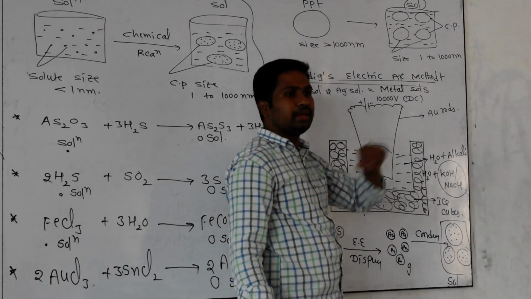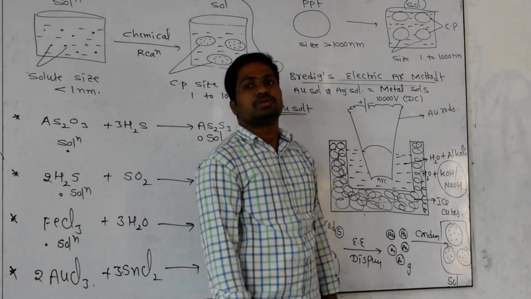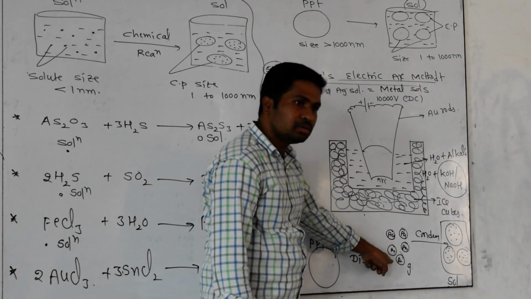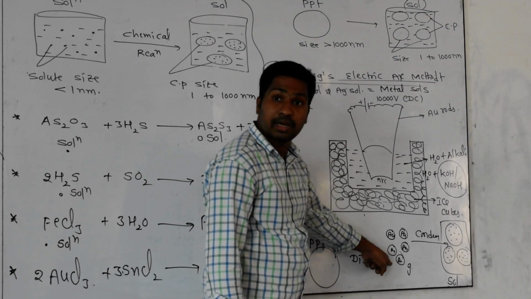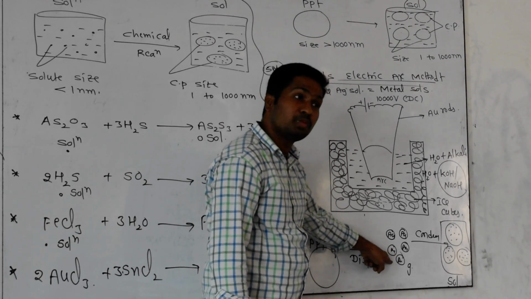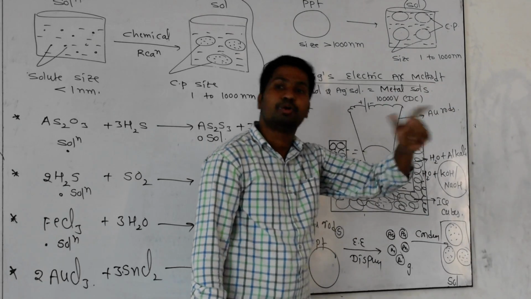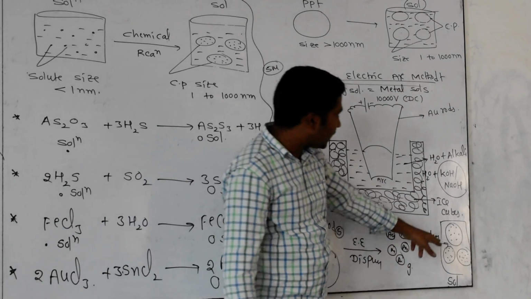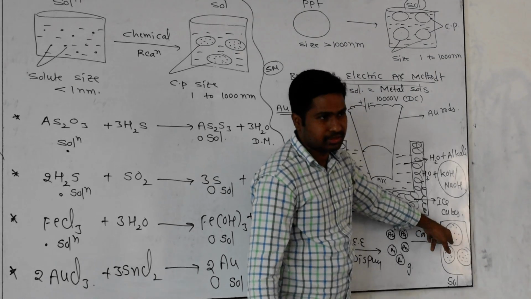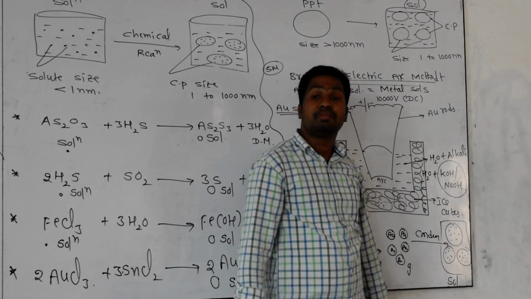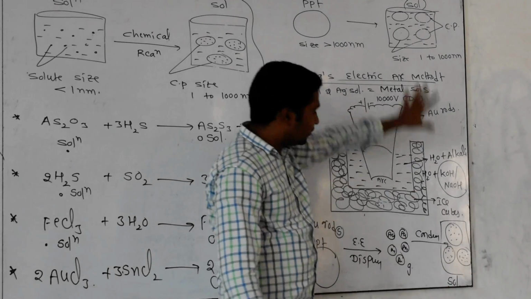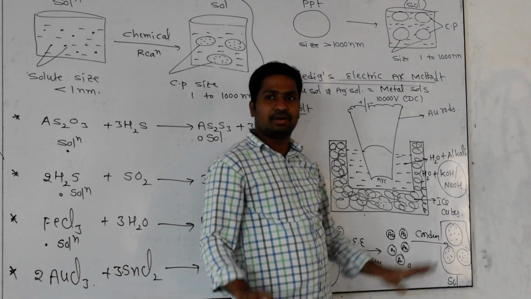The size should compulsorily be 1 to 1000 nanometer. But it behaves like a solution, because one atom alone cannot. Such small atoms under cooling conditions aggregate together, becoming a multimolecular solid. Every colloidal particle contains so many gold atoms in it. That's why it is called a multimolecular solid. Everything is okay, but we got the sol.